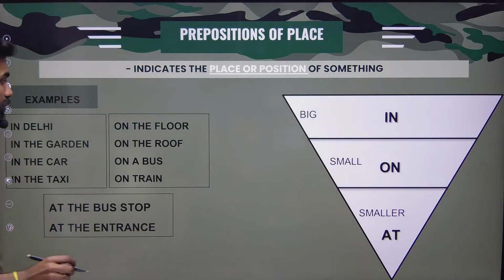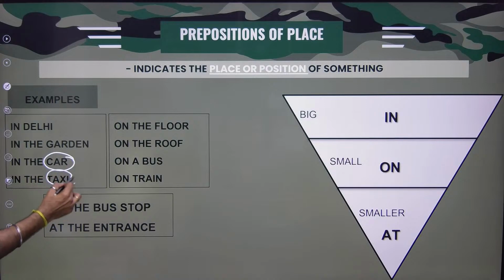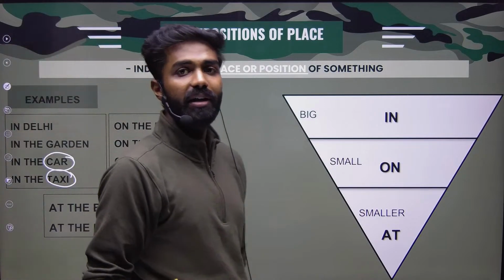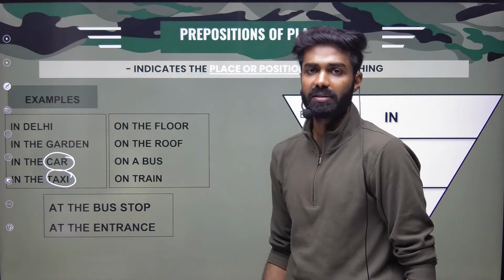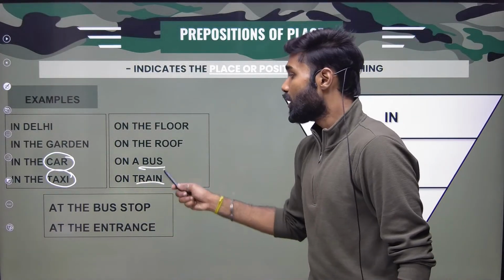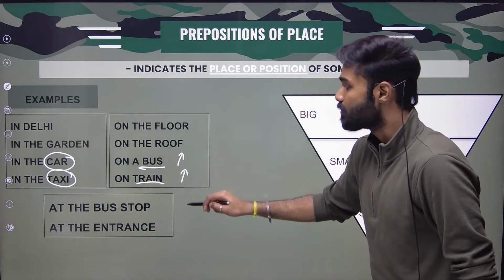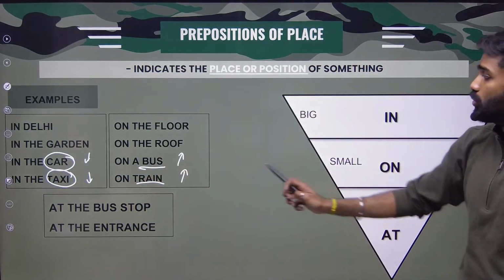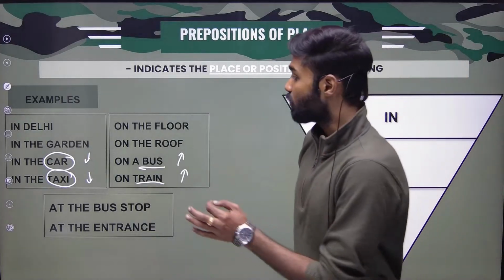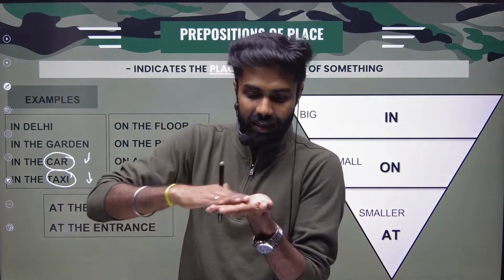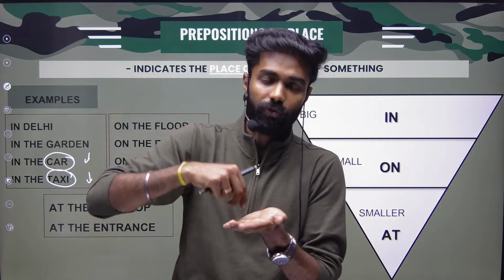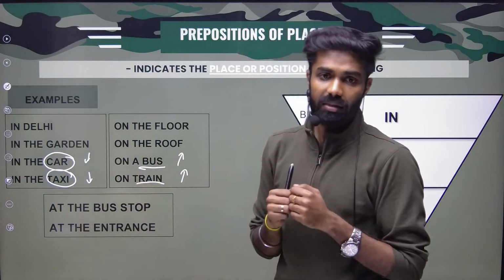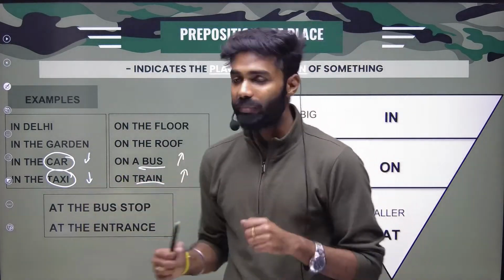But one thing you have to keep in mind is that for a car and a taxi, always say in the car and in the taxi. Why in the car only? Now you will ask me, sir, bus is bigger, train is bigger, car is small, taxi is small. In is used for bigger items, on for smaller items. But this is not applicable for vehicles, because whenever you're sitting in the car, you are inside it. You can't stand or walk inside the car, so you say I am in the car, I am in the taxi.